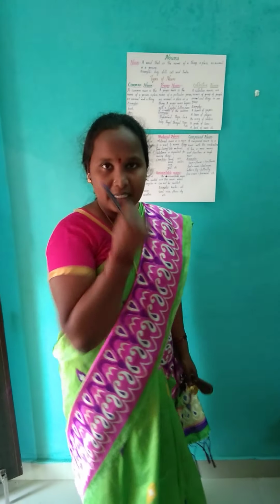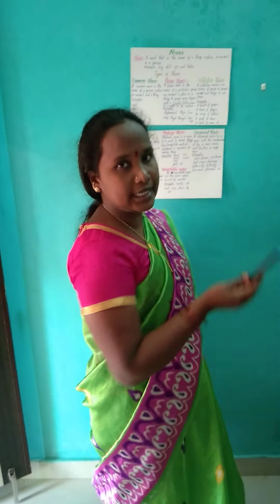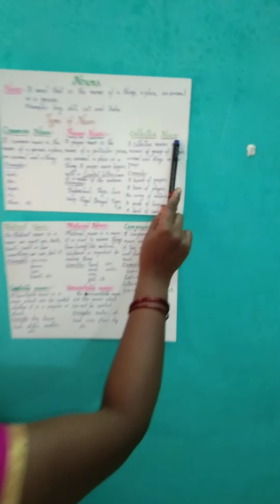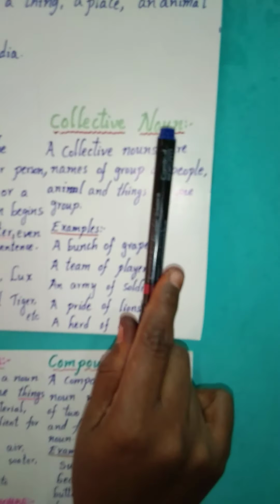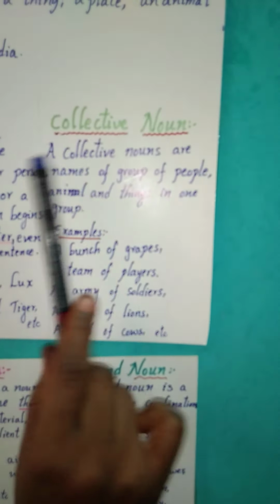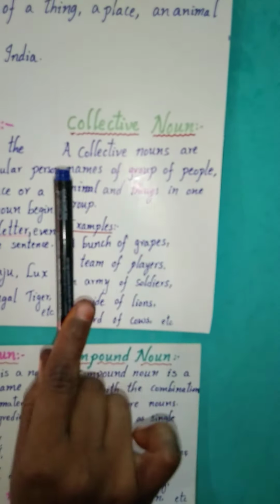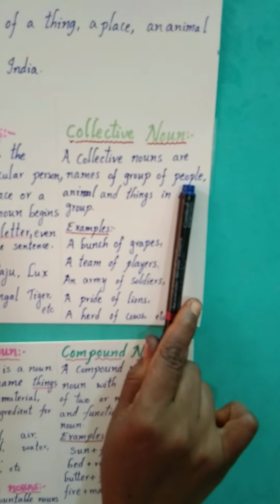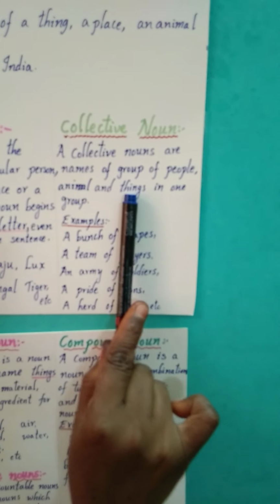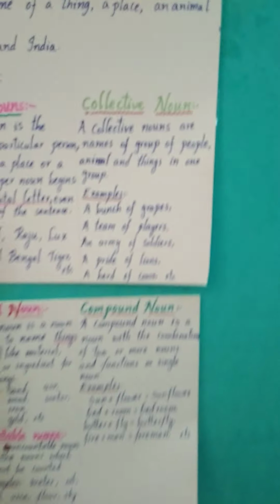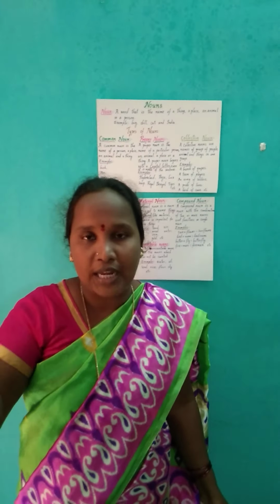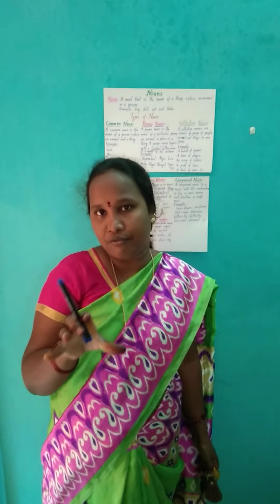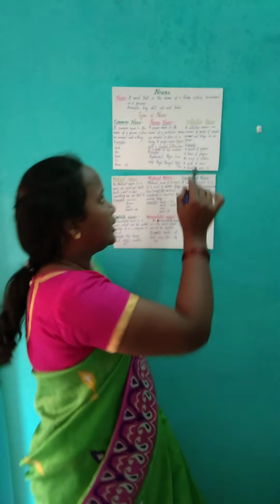Now we'll go for the next topic, children. The next topic, the third topic, is collective noun. A collective noun, we'll go for the definition now. Collective nouns are names of a group of people, animals or things in a group. The people or animals or things which are in a group are given a specific name. That name is called a collective noun.